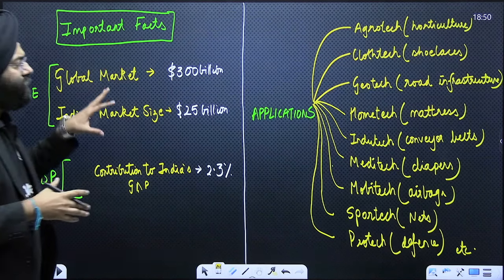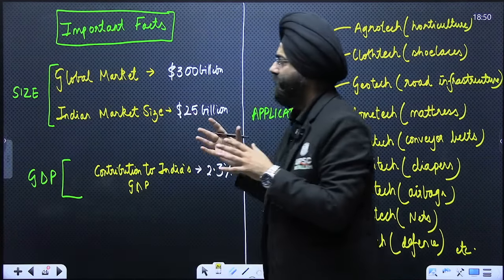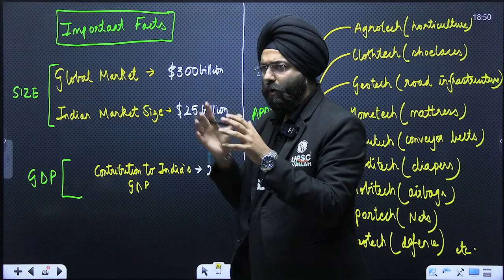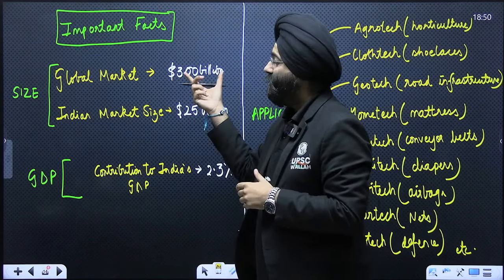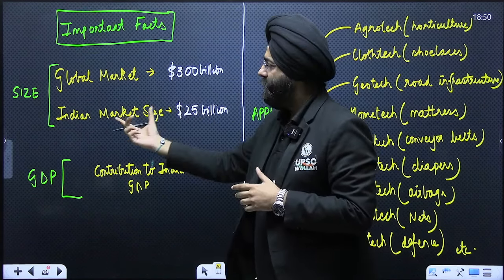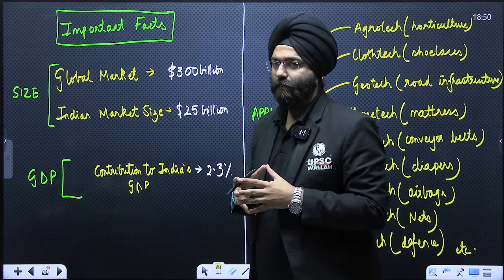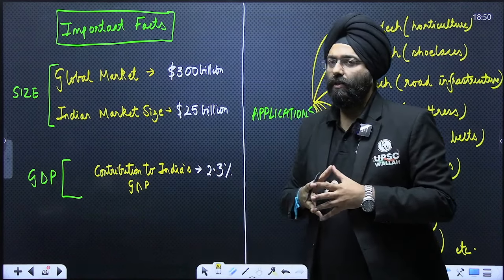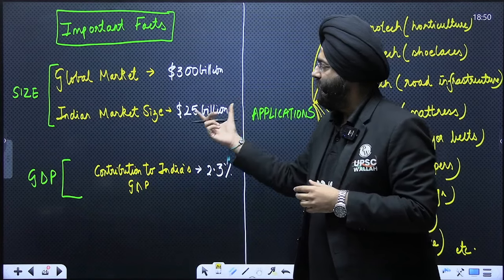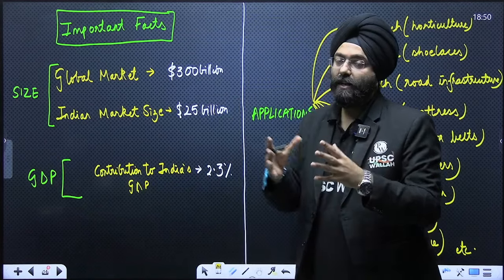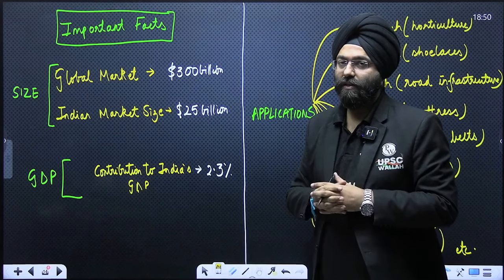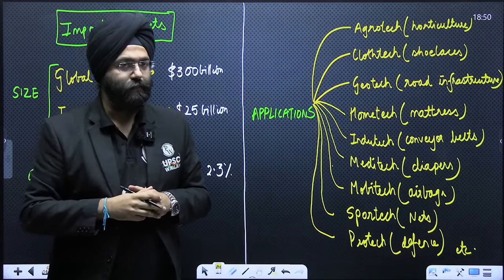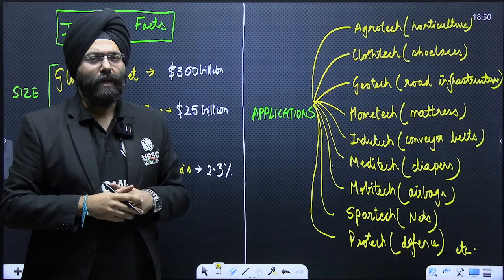Now, these are certain basic important facts that you can know, as the article itself mentions. Now, the global market of the technical textile is $300 billion, whereas the Indian market size is $25 billion. The contribution to India's GDP is 2.3%. Now, that itself is a big number, but we can still become global leaders because of the size of the country and the availability of resources in order to make the technical textiles. Now, the question would come, where can we use these textiles?